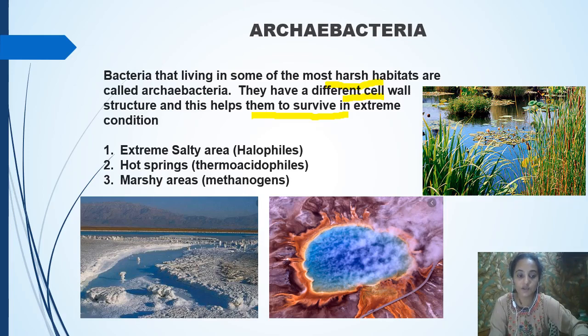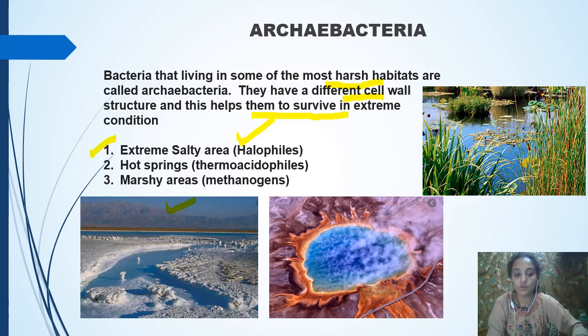I have given you the picture so that it's easy for you to identify. The first one I am showing you is the bacteria that can survive in extremely salty conditions, and such bacteria are called halophiles. This is the picture of the halophiles. What do you mean by the word halo? That means salt-loving places. So these bacteria you can see in places where there is a high concentration of salt, and such bacteria are called halophiles.